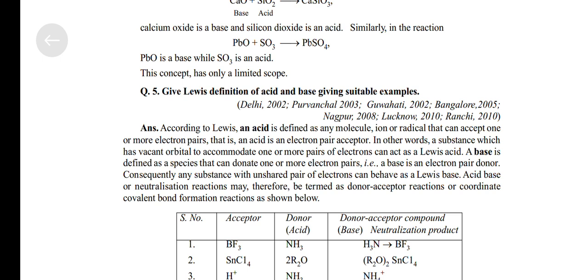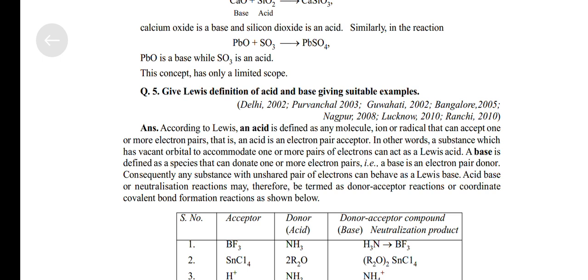In other words, a substance which has a vacant orbital to accommodate one or more pairs of electrons can act as a Lewis acid. A base is defined as a species that can donate one or more electron pairs. That is, a base is an electron pair donor.